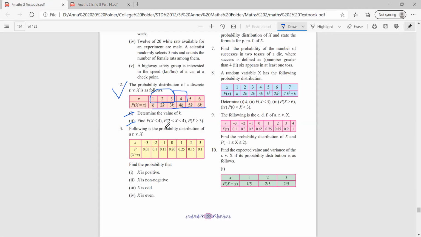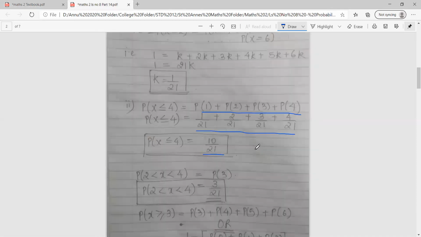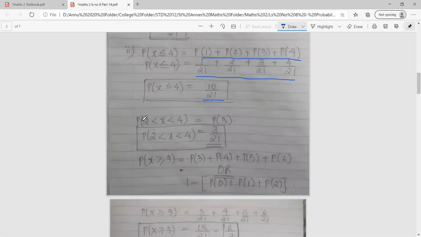The next they are telling me to find out is probability of 2 less than equal to x less than 4. Oh, sorry, there's no equal to. 2 less than x less than 4. So that means such a number which is greater than 2 but less than 4. Also, class, the equal to sign is not given. So that means 2 and 4 will not be included. So between 2 less than x less than 4 there comes only a single number, p of 3. So the answer is 3 by 21. You can reduce it and write it 1 by 7 as well.